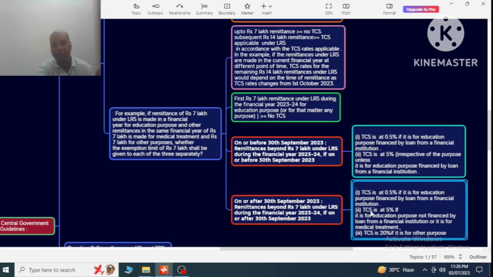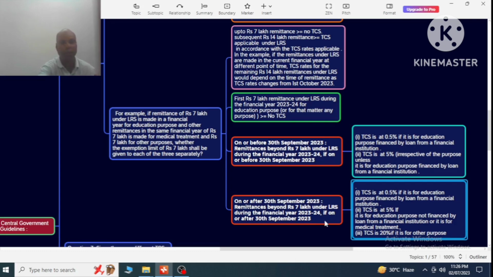Number 2, TCS is at 5% if it is for education purpose not financed by a loan from a financial institution, or it is for medical treatment. And number 3, TCS is 20% if it is for other purposes.